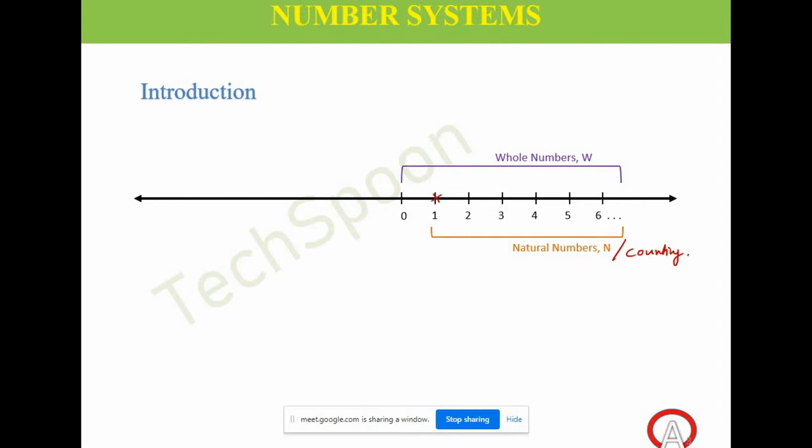So why do we need the whole number system? Natural numbers are enough for counting, right? We can count anything with natural numbers. So why do we need 0? What does it represent? Let's take this example. You have 3 chocolates in your hand, and you are distributing them among your 3 friends. You give the first chocolate to the first one, the second to the second person, the third to the third person. What is left in your hand? Nothing. That nothingness is represented by 0.